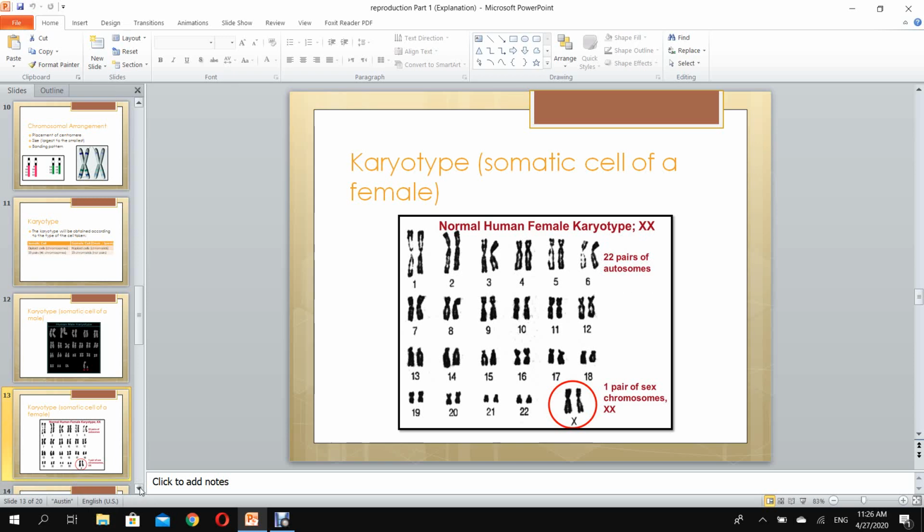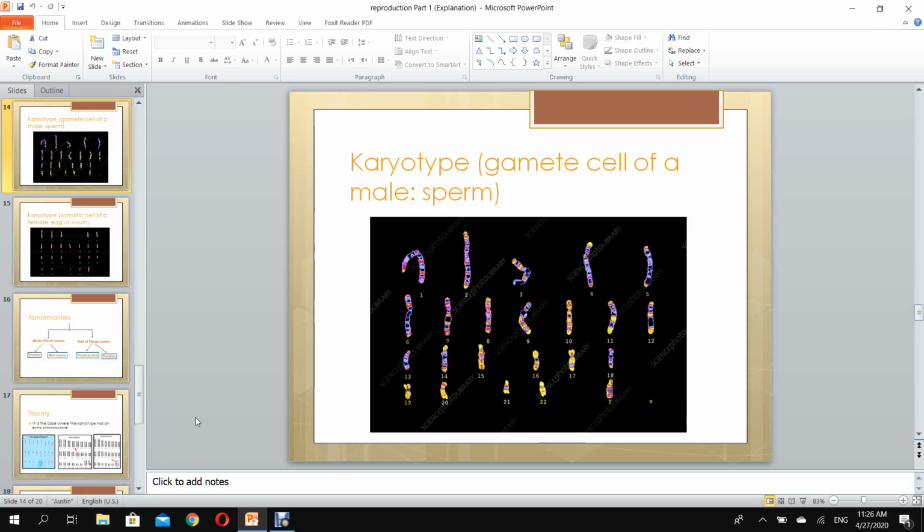Let's take a look at a gamete cell. This is a gamete cell. This is a sperm. Look at it. Do we have pairs of chromosomes? No, we don't have pairs of chromosomes. We have chromatids. So these are chromatids. And look here, we have only a Y chromatid. We don't have X, we have only Y chromatid. So this is a sperm of a male.